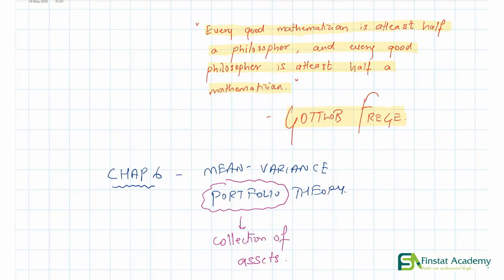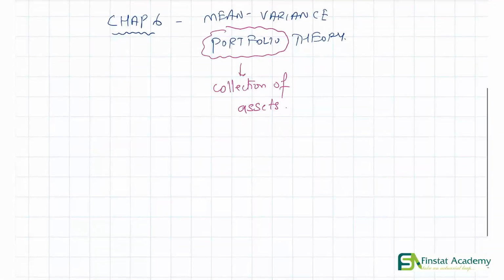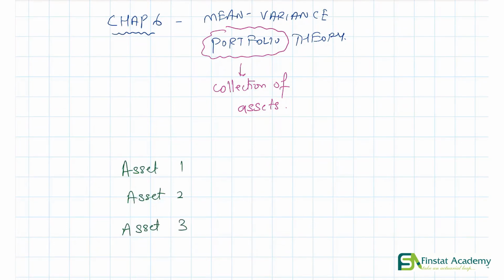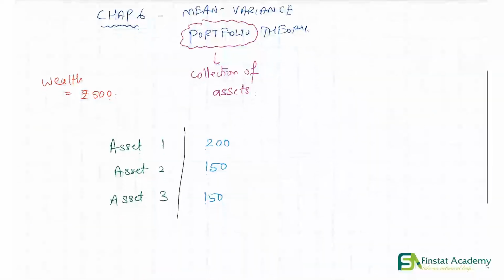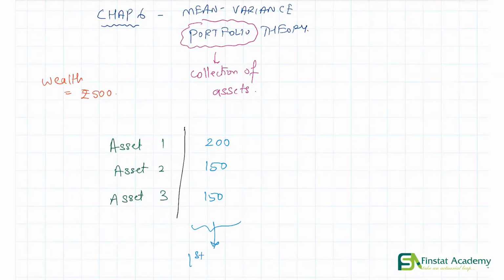So if I were to give you an example, let's say we have 3 assets in front of us. And also let's say that in our pocket we have 500 rupees to invest. The wealth that we have to invest is 500. तो अभी एक possibility क्या है? Let's say one possibility is I end up investing 200 rupees in the first asset, 150 rupees in the second asset, and the remaining 150 in the third asset. So this is one possibility, the first portfolio that I can be holding.